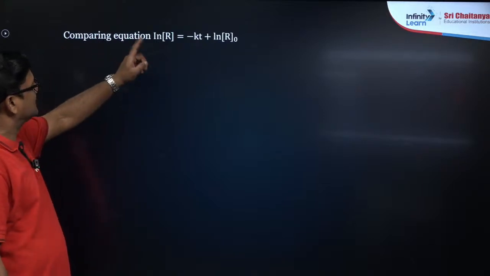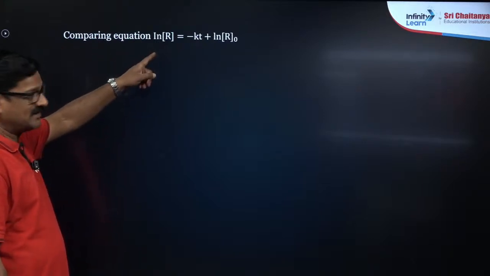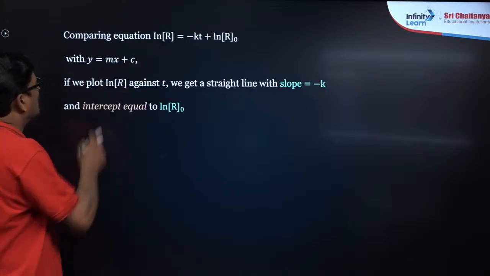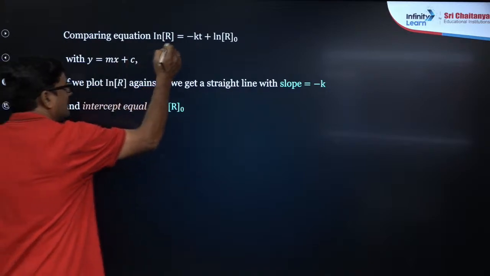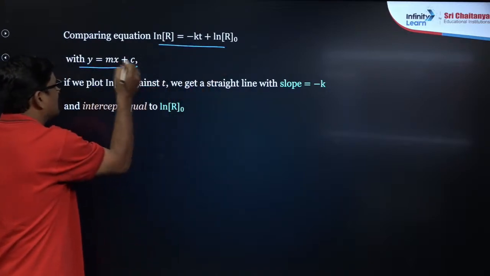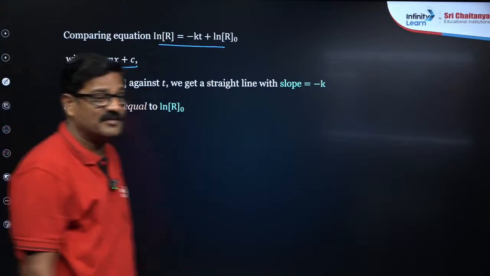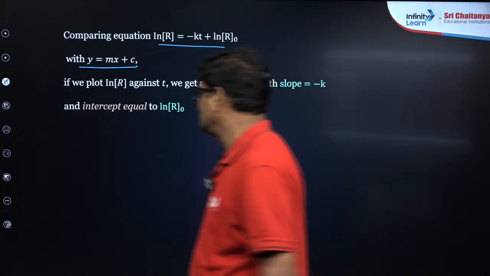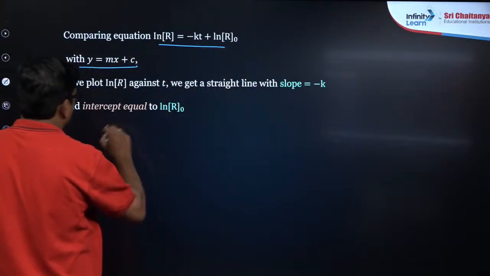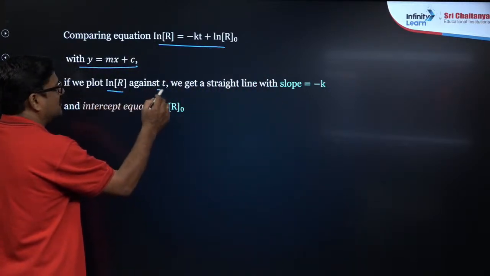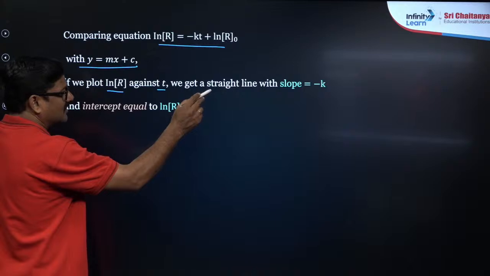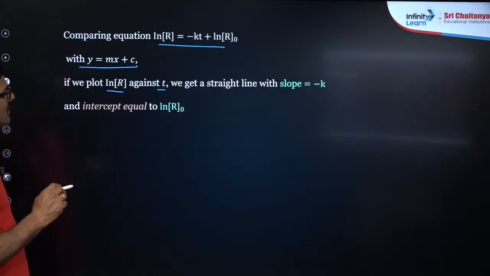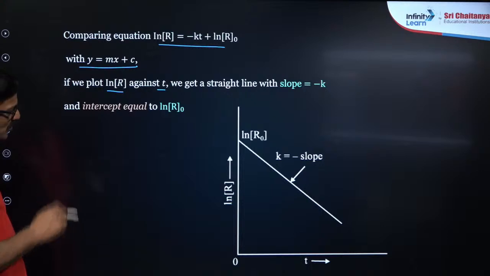Comparing the equation, you can draw a graph, I said. Y is equal to mx plus c. This is the equation of a straight line, are you seeing it? Yes, exactly Rajan. If we plot ln R versus t, we are going to get a straight line with a slope of minus k and intercept equal to ln R naught, that I want to show you.